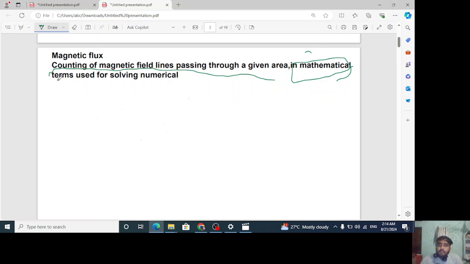And before going to that formula, we should have an idea that magnetic flux is represented by what? Phi. It is represented by the term phi. Here I am trying to write it here also, the phi.